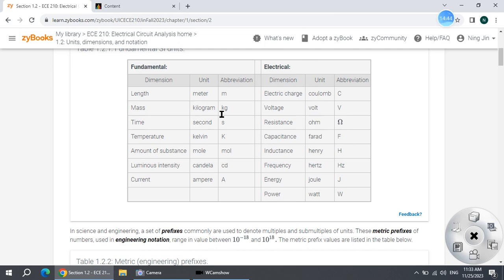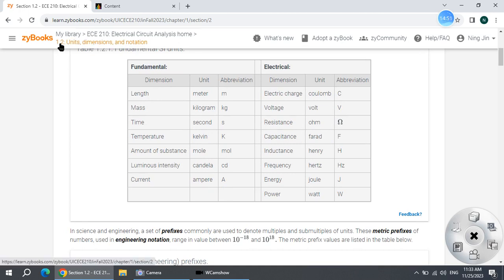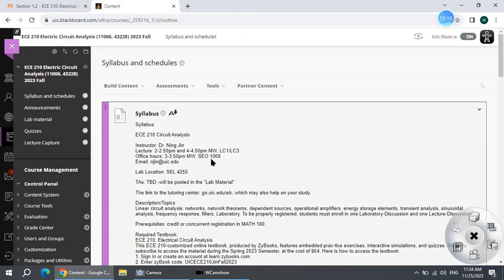You can also just leave it here and give an index. You see, the table about the units is in section 1.2. Then by this index you can find it quickly from your computer. But you have a risk when we change the screens, if you open different pages and change between pages. When you change between the pages, you should know one of the pages is your exam, right? You go to the exam, you will start.